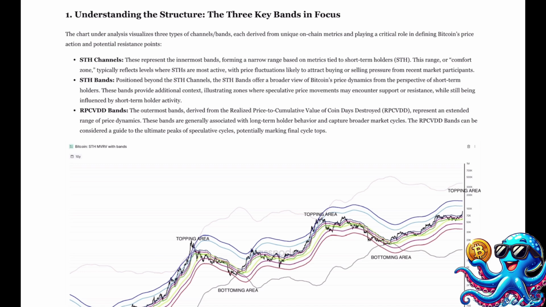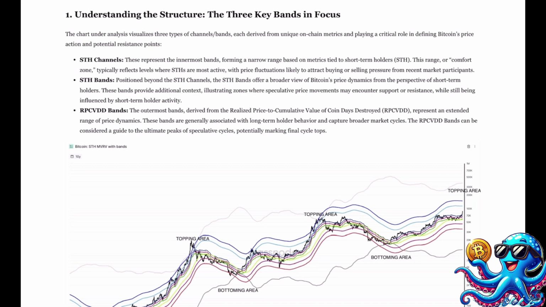SDH bands position beyond the SDH channels. The SDH bands offer a broader view of Bitcoin's price dynamics from the perspective of short-term holders. These bands provide additional context, illustrating zones where speculative price movements may encounter support or resistance, while still being influenced by short-term holder activity.